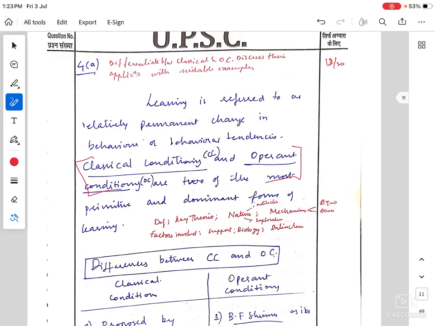I did this briefly, but you can also give an introduction saying that classical and operant conditioning are basic forms of learning, are instrumental and have wide applications, and they differ in certain aspects.